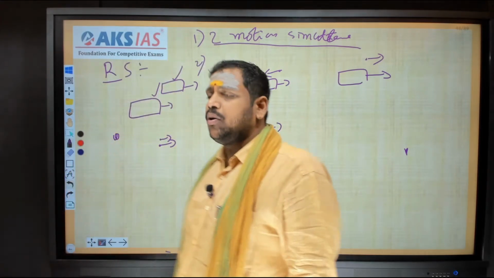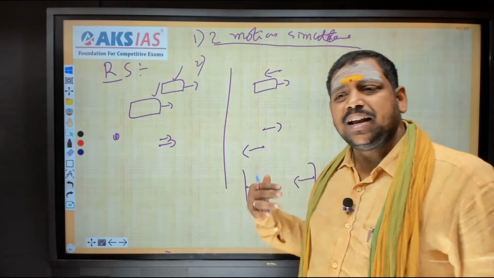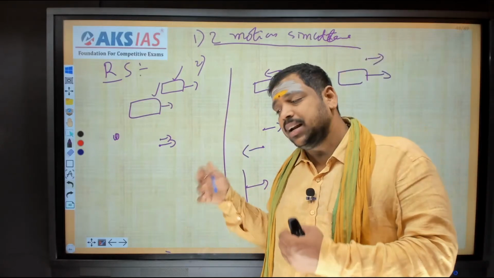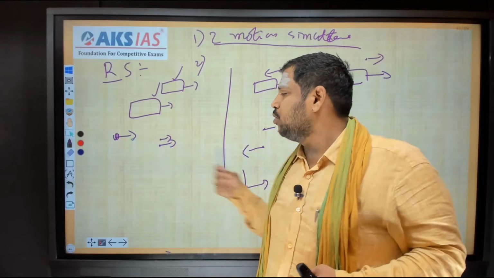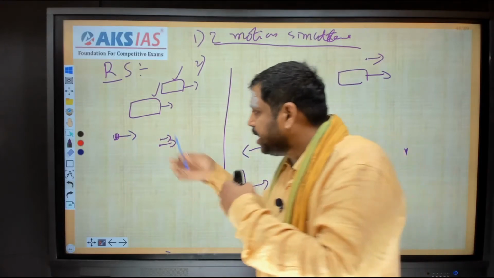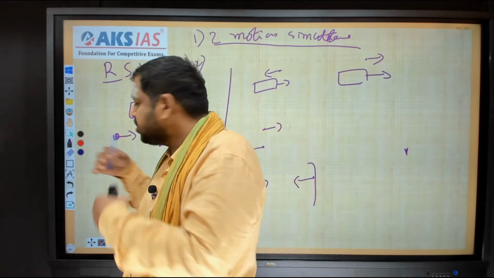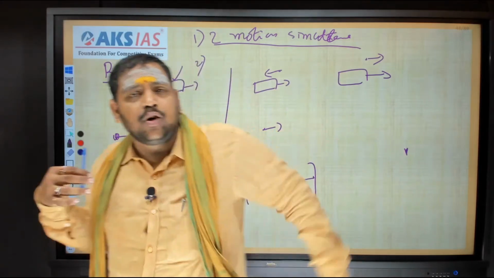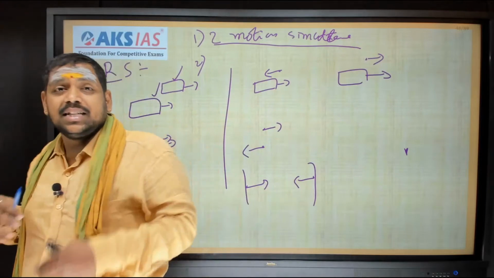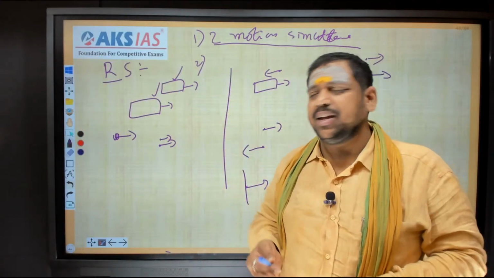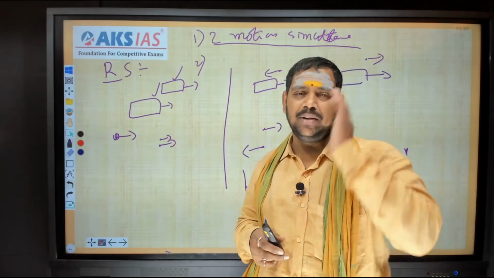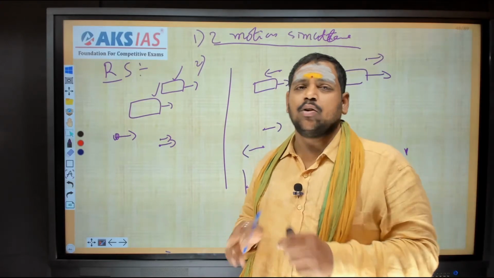Then what we should observe is that two objects are moving. Initially this one is moving in this direction and I am moving in this direction, which means the distance will reduce. But after some time we will cross each other, then that one will go that side and I will go this side, which means the distance increases. Sir, how can I understand all these topics? If I try to understand all this, my head will heat up a lot. That's why I don't want to go with all those things.